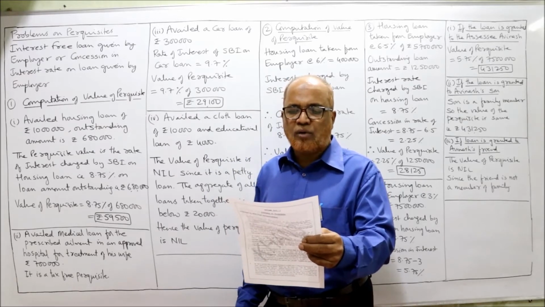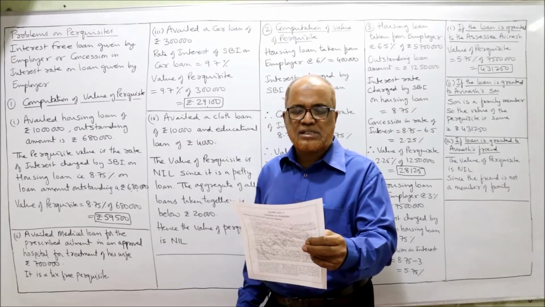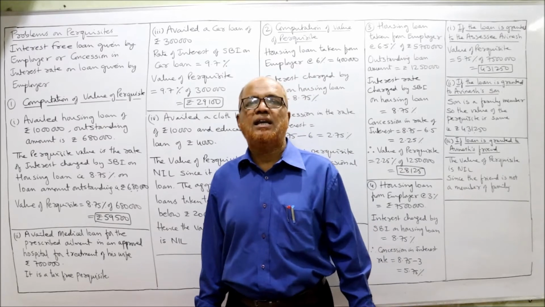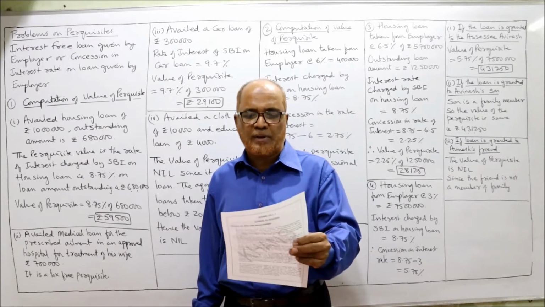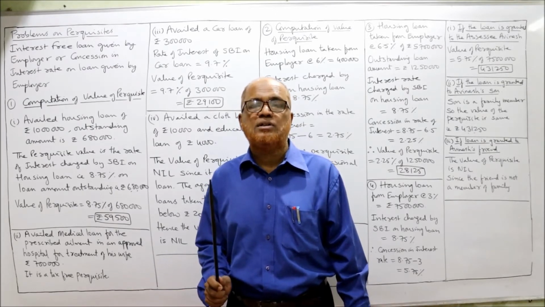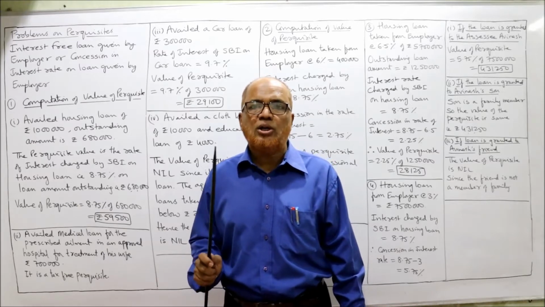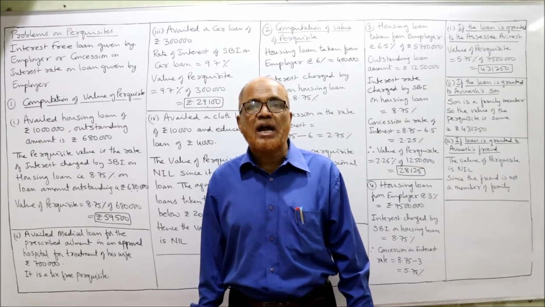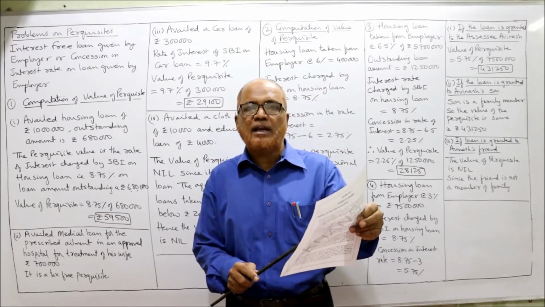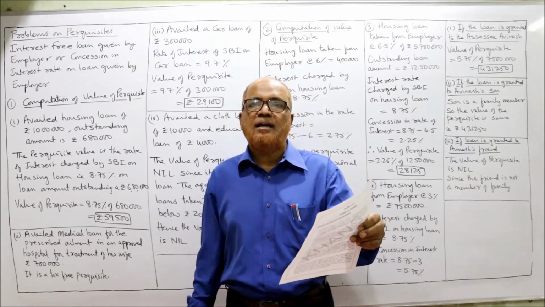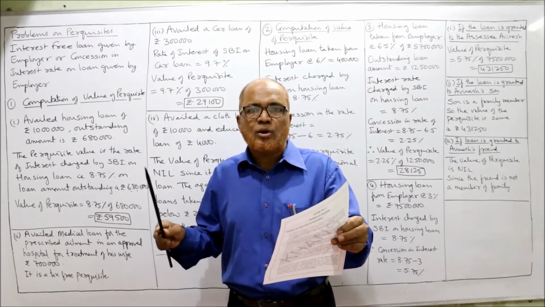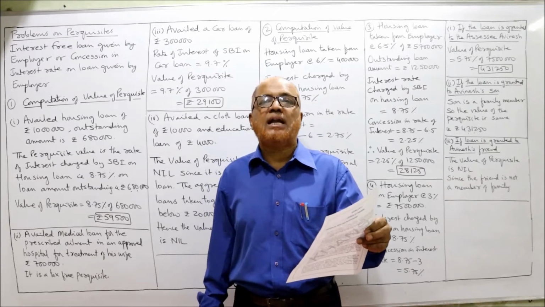He availed a housing loan of 10 lakh rupees. The outstanding amount is 6,80,000. First case: the employee has taken a loan of rupees 10 lakh, but the outstanding amount of the loan is 6,80,000. Remember one point: the interest will be charged not on the total amount of loan taken, but on the outstanding amount. The amount repaid should not be considered. The balance has already been repaid. The perquisite will be calculated on the outstanding amount, that is